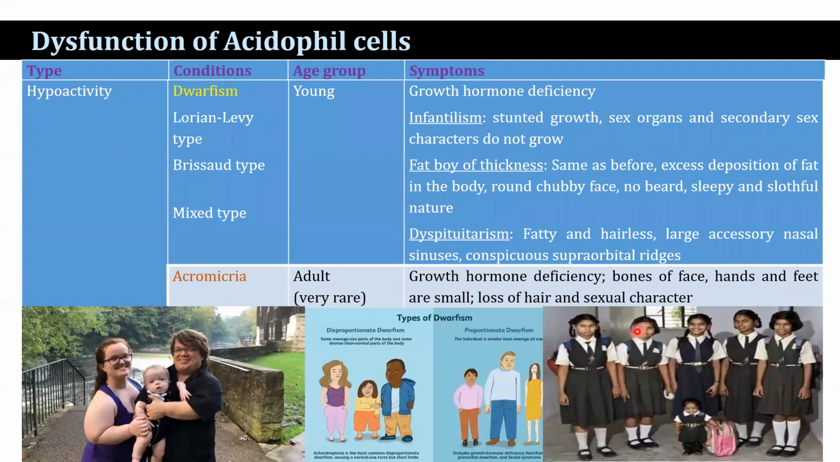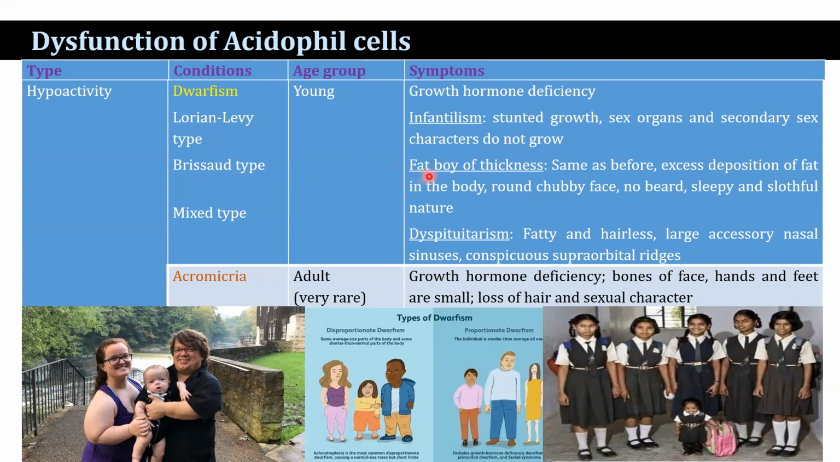Whereas the hypoactivity in the young condition is found in dwarfism, and the adult condition is acromegaly. The first one, dwarfism, is categorized into three categories: Lorain-Levi type, Brissaud type, and mixed type. The Lorain-Levi type is infantilism, stunted growth, sex organs and secondary sexual characters do not grow.